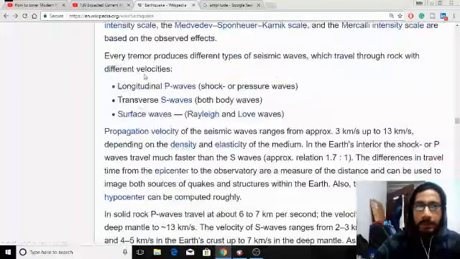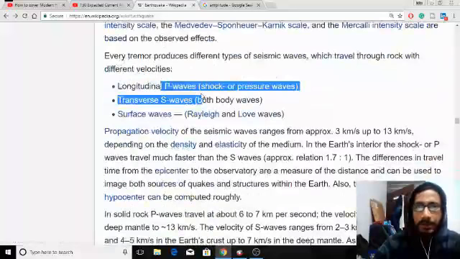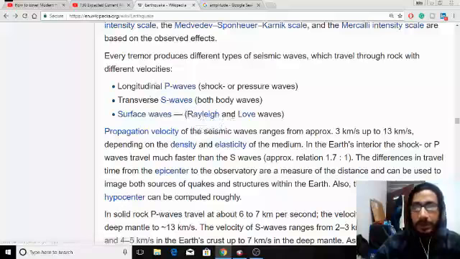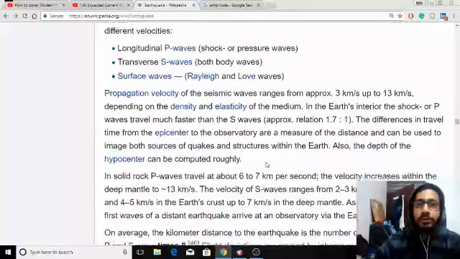There are two types of waves: primary waves and secondary waves. That is the P wave and S wave, right? Longitudinal and transverse, and then surface waves, such as Rayleigh waves. This is going towards physics, so there is no need to go into that much detail, right?